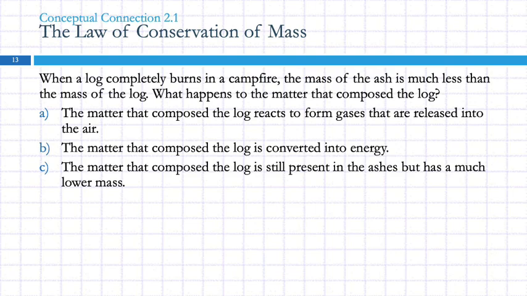We should be able to answer a question like this. When a log completely burns in a campfire, the mass of the ash is much less than the mass of the log. What happens to the matter that composed the log? A, the matter that composed the log reacts to form gases that are released into the air. B, the matter that composed the log is converted into energy. C, the matter that composed the log is still present in the ashes but has a much lower mass.